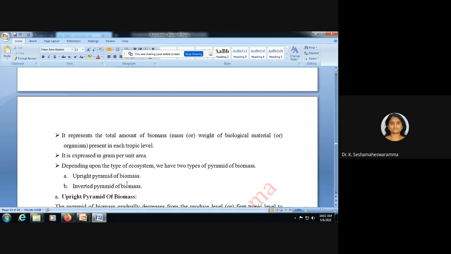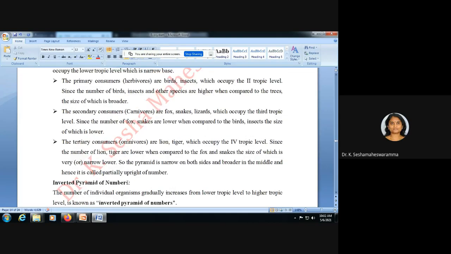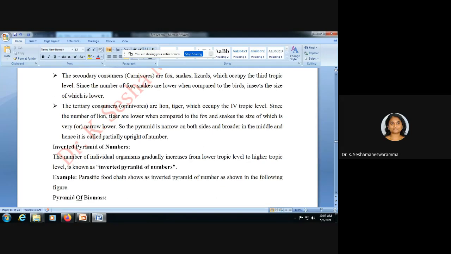In the partially upright pyramid, the producers' number is less, that is the first trophic level. In the second trophic level, the herbivores' number is more. Further, in the third and fourth trophic levels, the number will be further less. That is known as a partially upright pyramid.